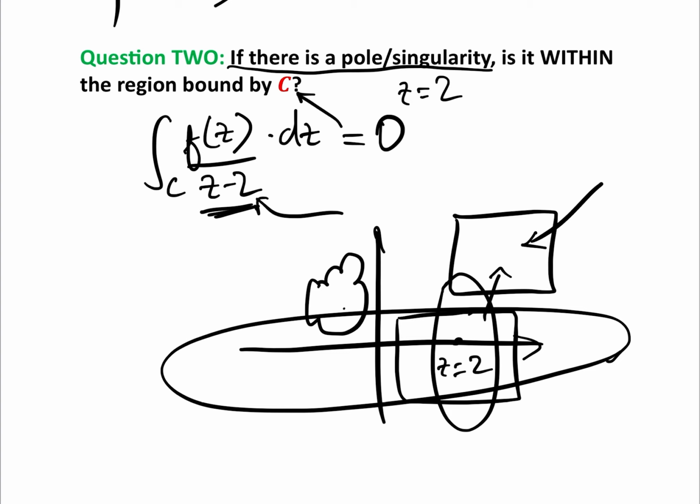Okay, but it's really important. Just because you see a pole, it does not mean that you have to go onto Cauchy's integral formula. We could still use Cauchy's integral theorem if the pole is not in the region about which we are integrating. Okay, so that's question number 2. So you would ask each of these questions yourself when you see the question in an exam.